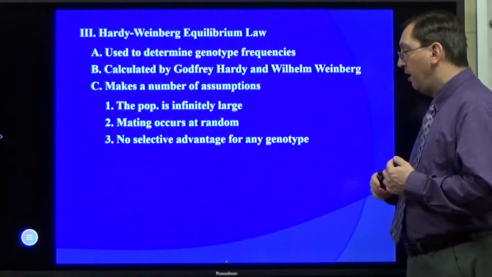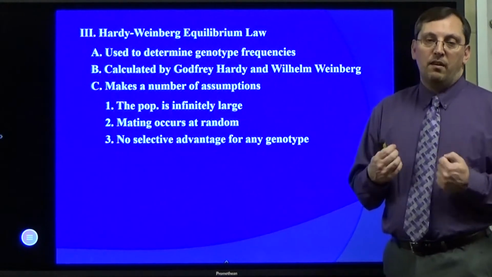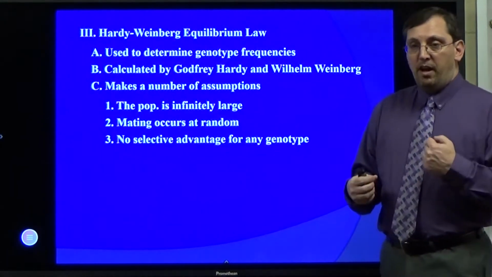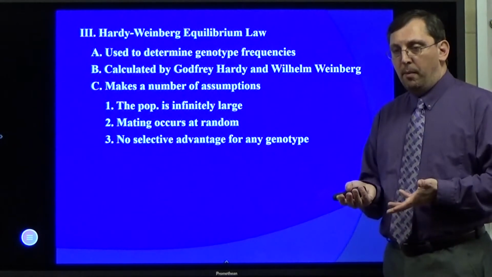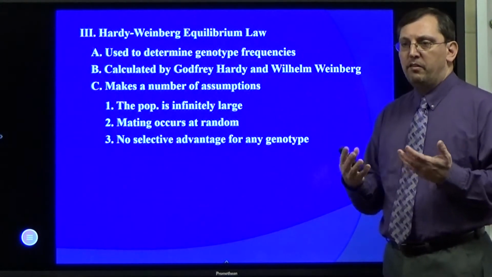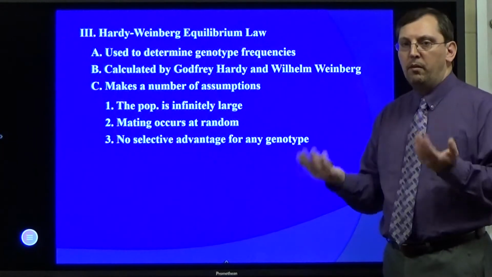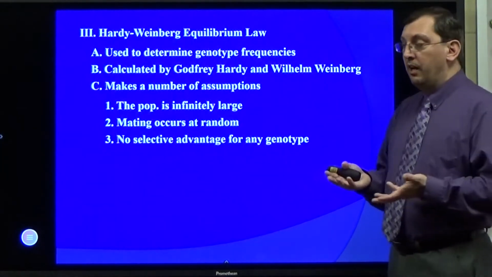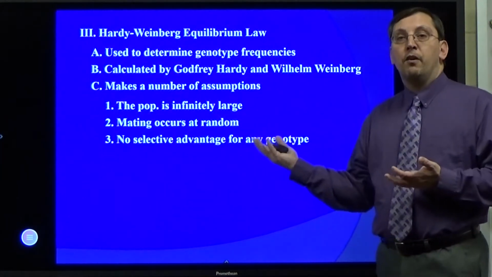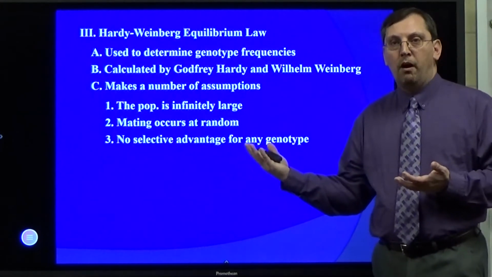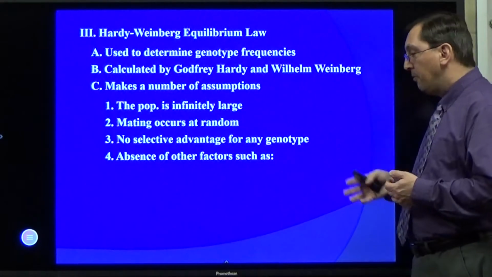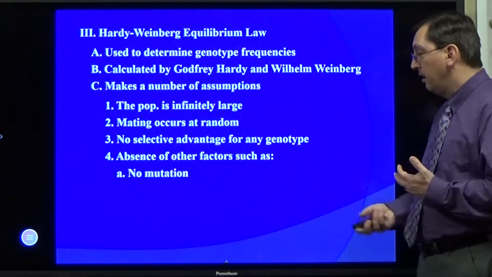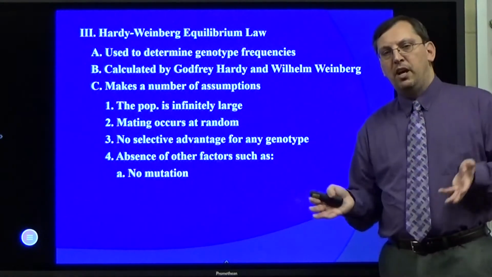There's no selective advantage for any genotype. What they're saying there is, it doesn't matter whether you have big A, little a, or any other variation in a population, because all of those things have equal chances. They're all equally perfect the way they're supposed to work. It's not like one of them is better for your environment, so therefore it works more often and one becomes an advantage. There's absence of other factors such as mutations, because if you mutate the population,